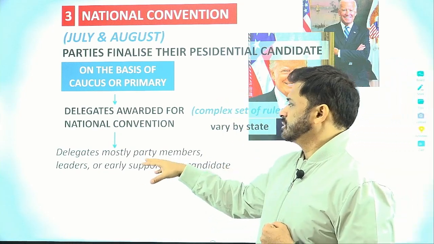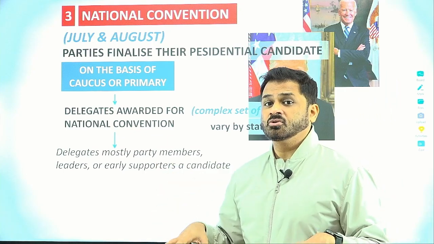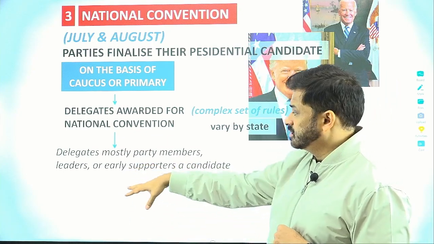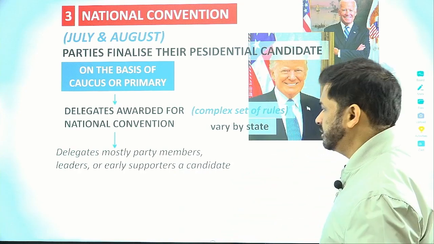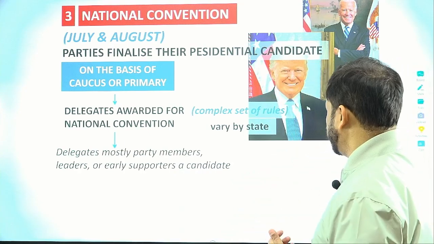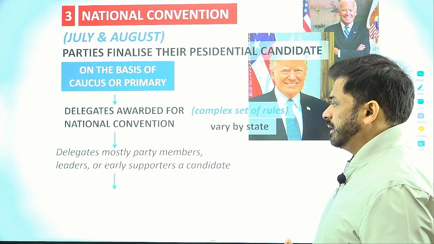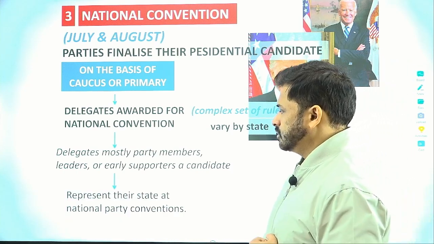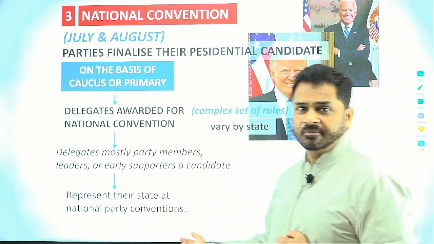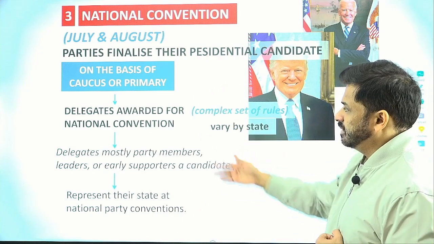The delegates which are there, as I told you, are mostly party members, right? They are leaders of the party, or they may be early supporters of the candidates also, though those can be delegates, but it's again finalized by the party. The number of delegates is of course based upon the votes which have been given to the candidate. So they are going to represent their state at the national party convention. This is how the people will reach the national convention.